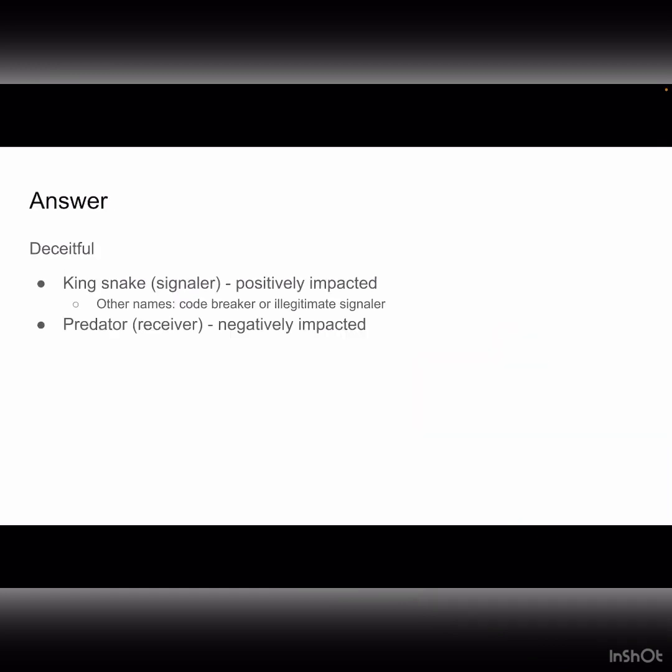It was deceitful communication. In the example, there were 2 interacting organisms, the predator and the king snake. The king snake's pattern communicated to the predator that it was venomous when it really wasn't. By patterning itself its way, or just being patterned that way, the king snake is benefited. But by mistaking what could have been a good meal for something deadly, the predator is negatively impacted. And when the signaler is benefited at the expense of the receiver, it's called deceitful communication because the signaler is deceiving the receiver.